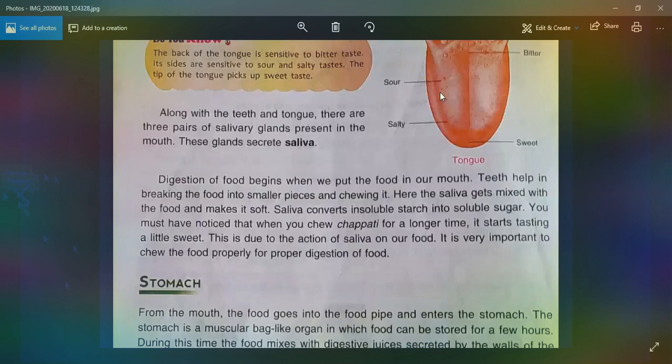You see here the picture of the tongue. There are 4 types of taste given here. Bitter taste, backside of the tongue. Here is the bitter taste, and its sides are sensitive to sour and salty. And the tip of the tongue picks up the sweet taste.